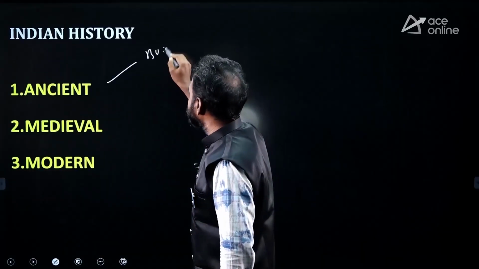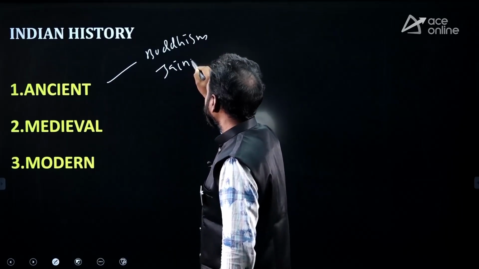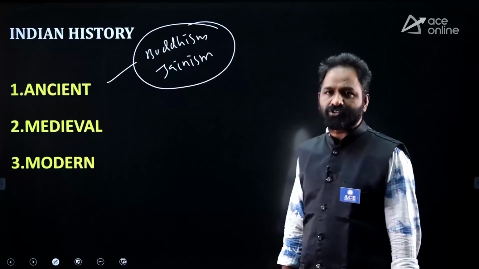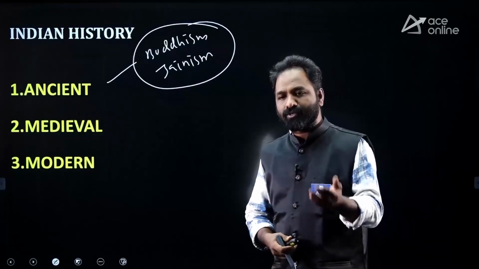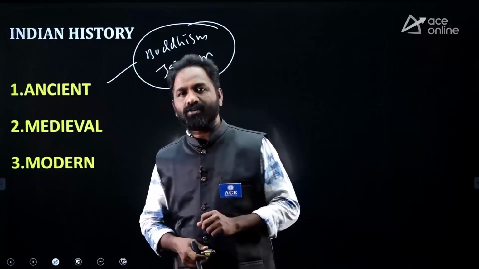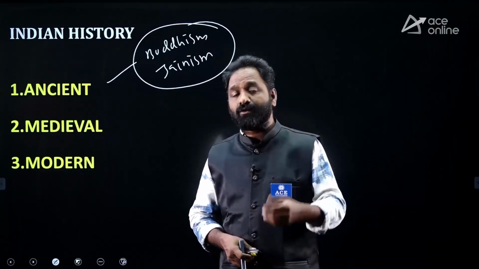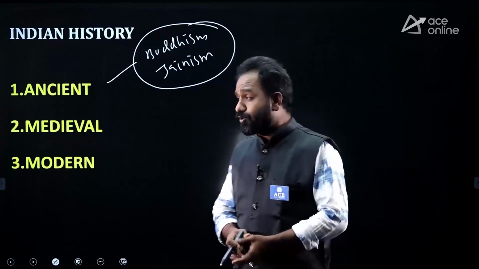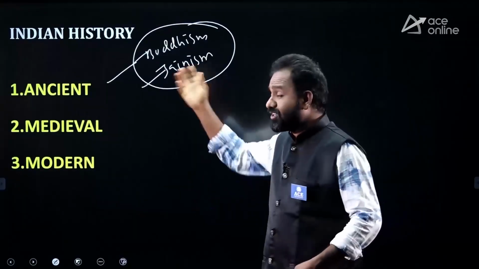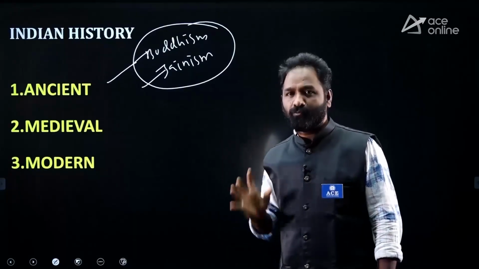Second thing, they are focusing on Buddhism and Jainism. In any competitive examination you write, there will always be a question from Buddhism and Jainism. You should know what exactly Buddhism is, what exactly Jainism is, and the list of Tirthankaras, Bodhisattvas and Buddha's disciples. In Buddha's life there are 5 events. What are the 5 events? The books related to Buddhism and Jainism, the temples related to them, Buddhist stupas, and Buddhist philosophy are important.